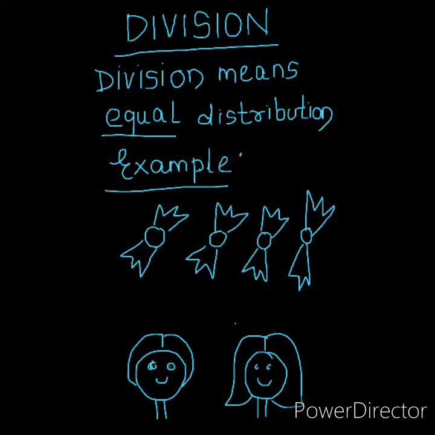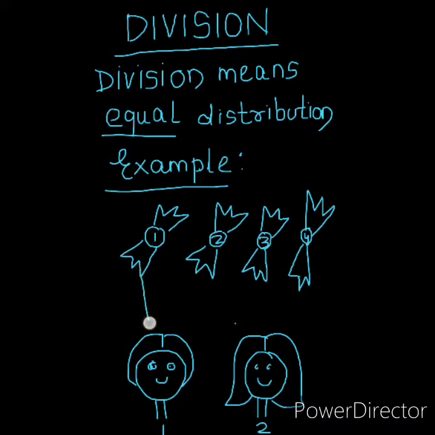For example, we are having 4 chocolates. 1, 2, 3 and 4. But we have 2 students. 1, 2. 2 students to distribute. So as we know, division means equal distribution. So both the students will get the same number of chocolates.